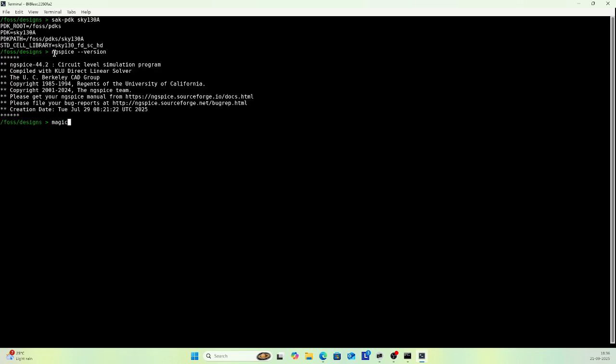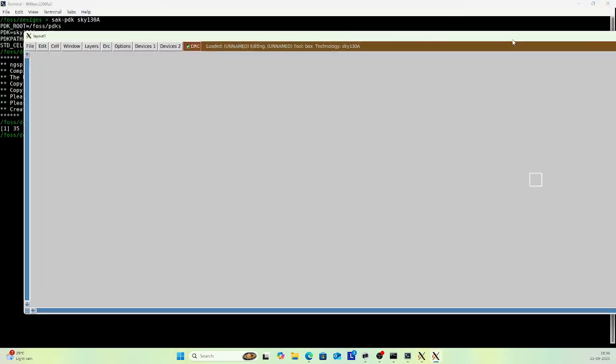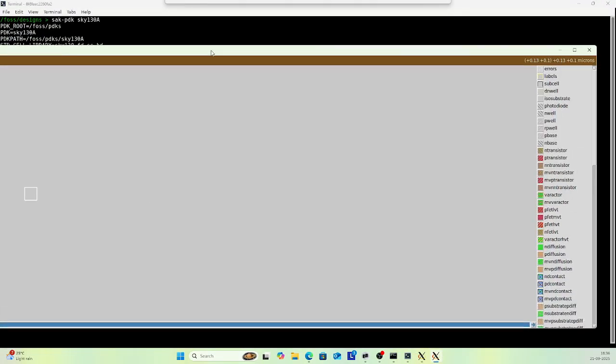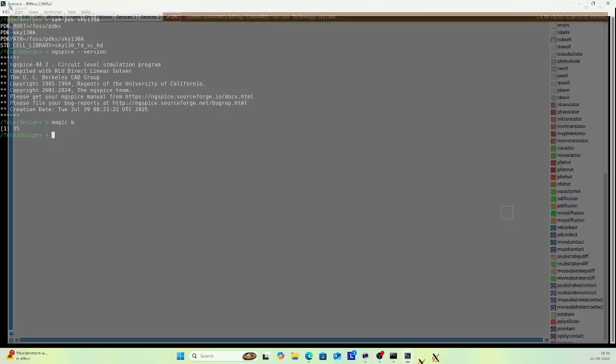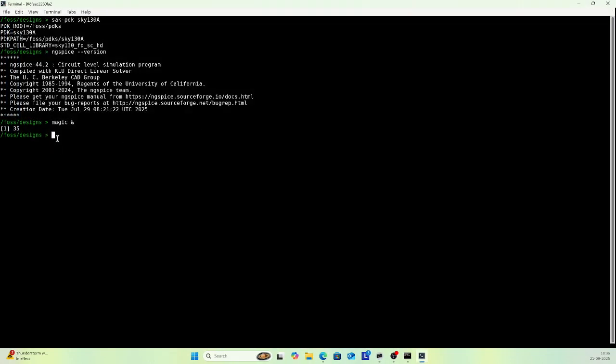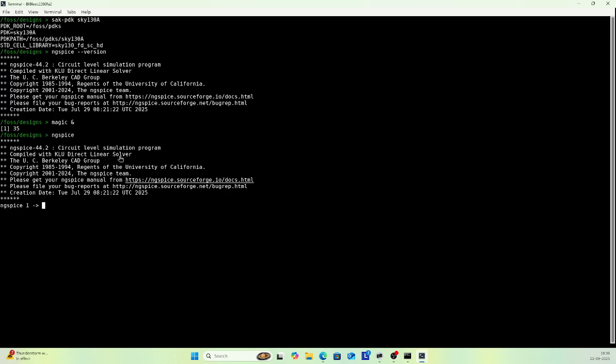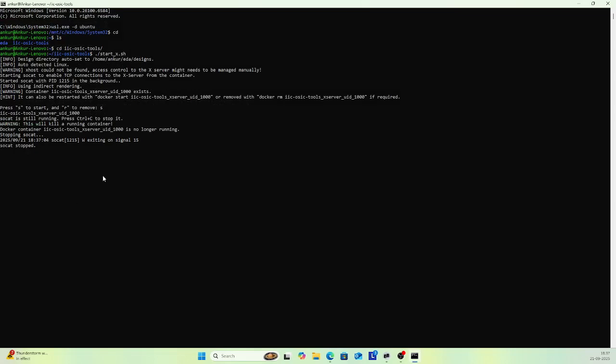There is the Magic tool, which is used for layout. This will pop up for that. Close that, and for ngspice you click ngspice. So you are going into ngspice. Now I am exiting. Exit. So that Docker is closed.